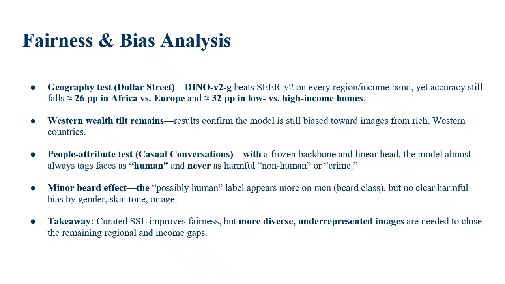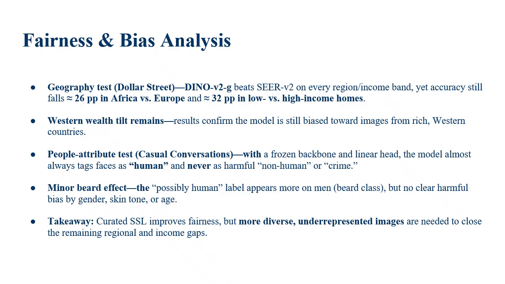performs consistently higher than the CLIP version 2 across all regions and income bands. However, if you look at the numbers for Africa and Europe, still a sharp drop, about 26 percentage points lower in Africa compared to Europe. Similarly, the model is about 32 points less accurate for low income homes than for the high income ones. Now, this usual pattern shows that while this model is fairer than the previous models, it still has a bias towards rich images from rich and western countries.